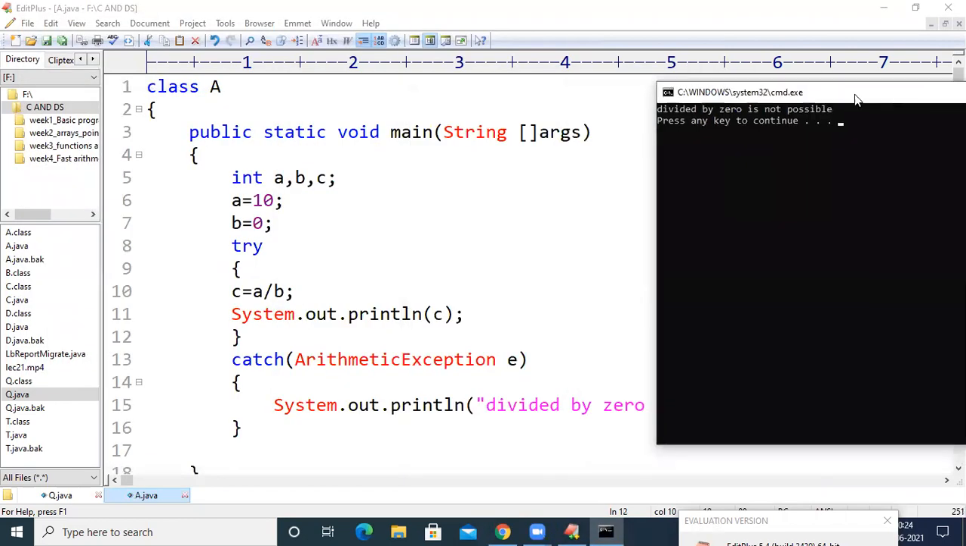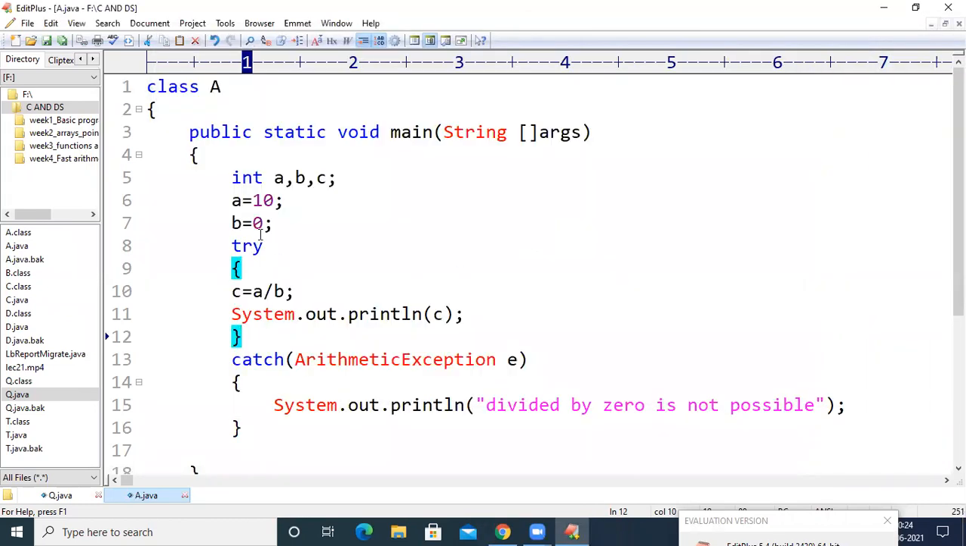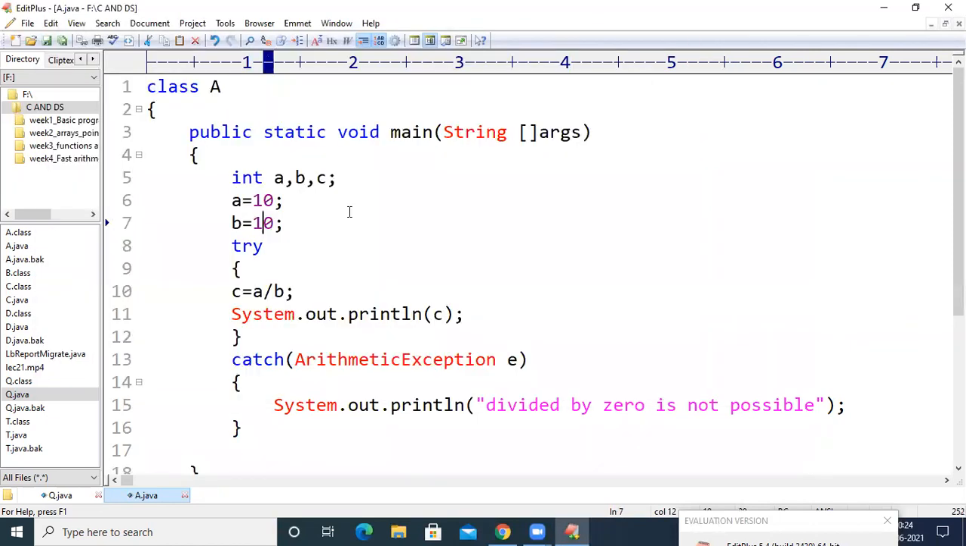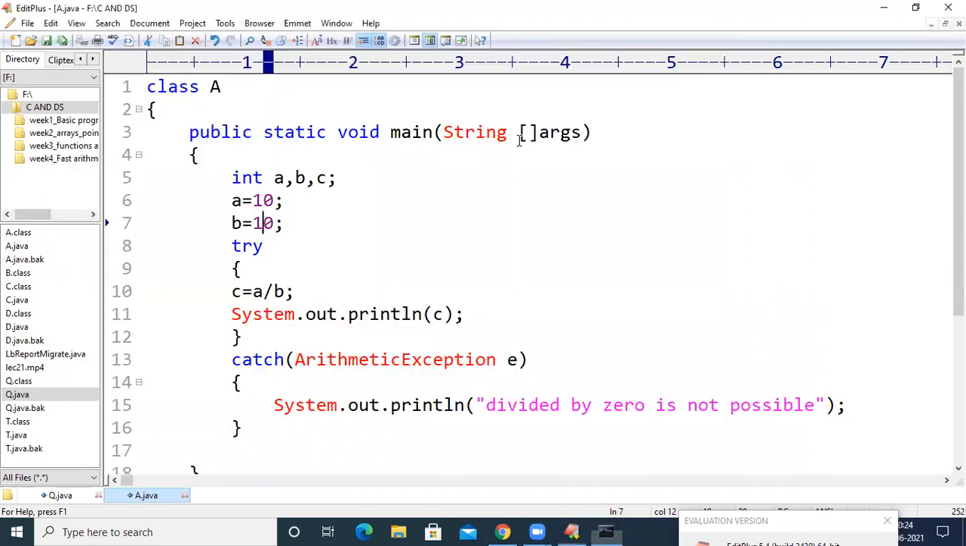So see here, I'm getting an output, divided by 0 is not possible. In case the B value is also 10, and if I compile the code and run it, I'm going to get 1 as an output. In case B is 0, and if you don't maintain these try and catch blocks, let us see what will happen.